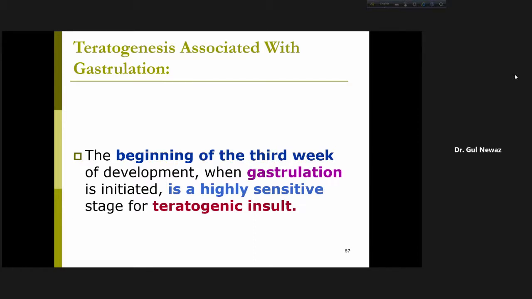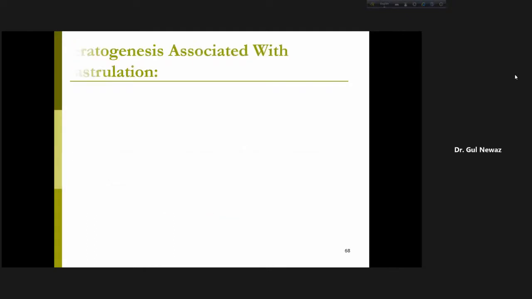You can understand, I talked about why the embryonic period is so vulnerable to teratogenesis. I told you, because every system and everything is forming during this period, 3rd to 8th week. So this is a highly vulnerable period. So the beginning of the 3rd week of development, when gastrulation is initiated, is a highly sensitive stage for teratogenic insult, not just the beginning of 3rd week, but the whole embryonic period up to the 8th week.